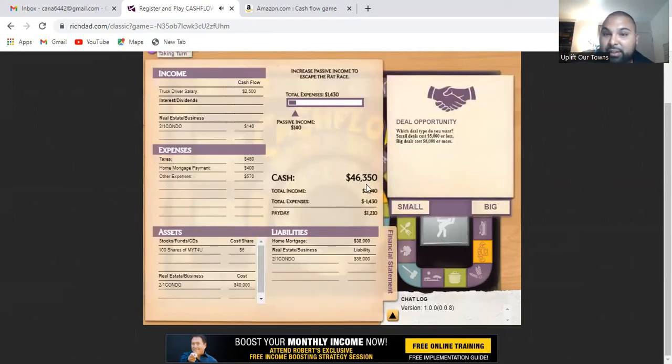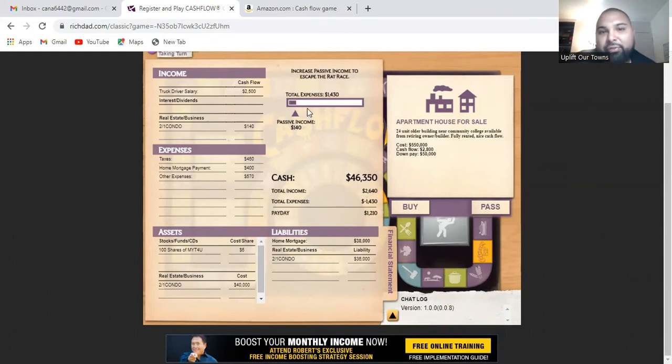So now, because I have $46,000, I can actually go for big deals. So I'm going to go for a big deal. So as you can see, I would need a down payment of $50,000, but I'll be making $2,800 a month if I bought this apartment house. So as you can see, what I didn't say before is you're trying to fill this up. So right now the whole point is for you to make more passive income than your total expenses. So I believe I'm going to be $4,000 short, but I'm going to make $2,800 a month.